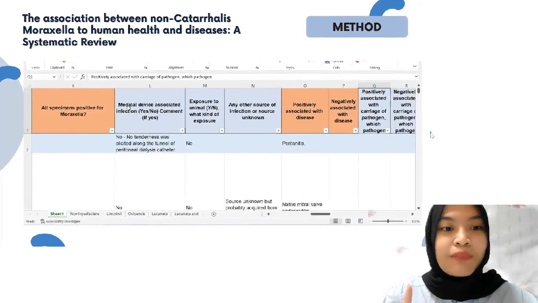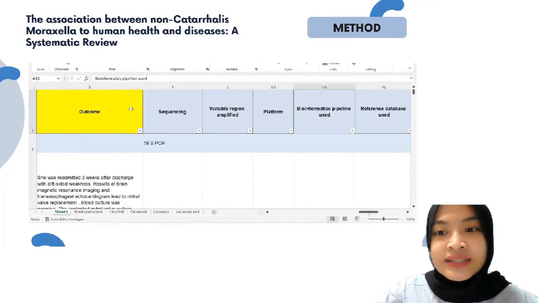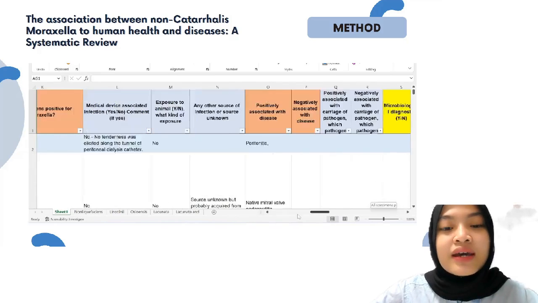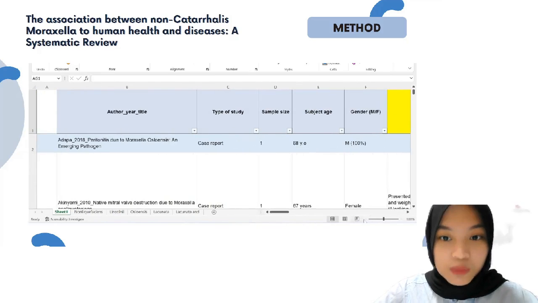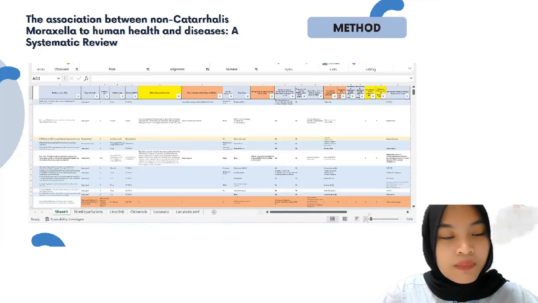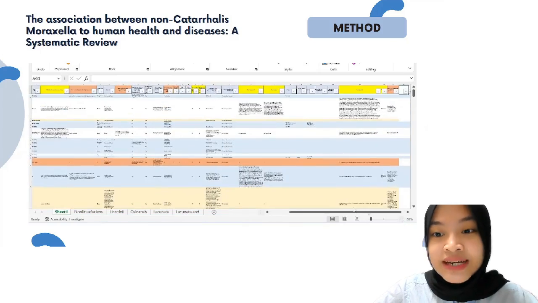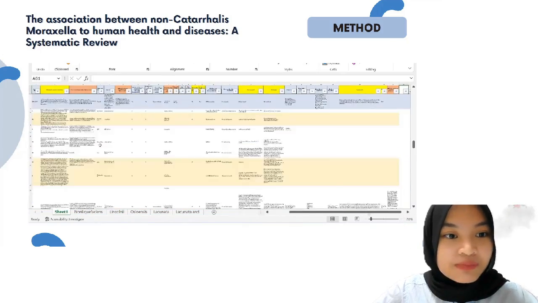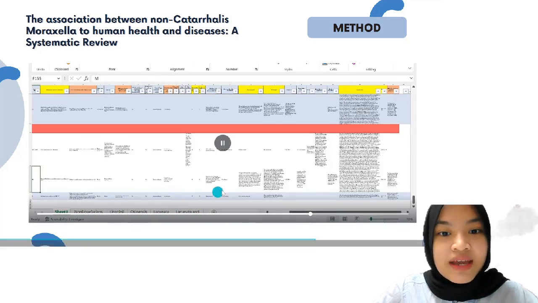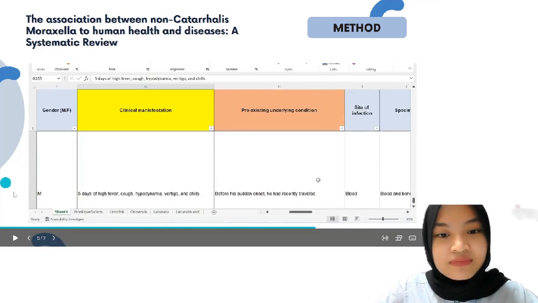And we decided to create a result table based on the included papers, which includes the study designs, the patient's age, their underlying medical conditions, symptoms, which strains and diseases are associated, the treatment given, and their outcome. And we also divided them into groups for similar strains, particularly those with a large number of articles. And we discovered that 3 of the 11 included strains have the majority of papers, so we grouped them and analyzed them further in another sheet. And this is the result table that I mentioned earlier as we scroll through it.